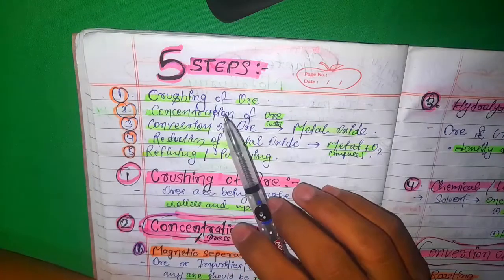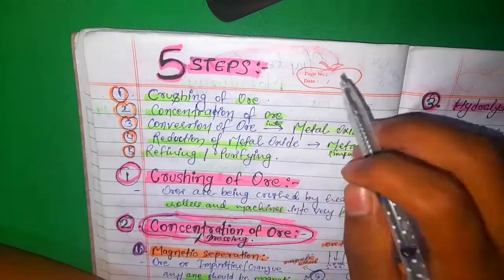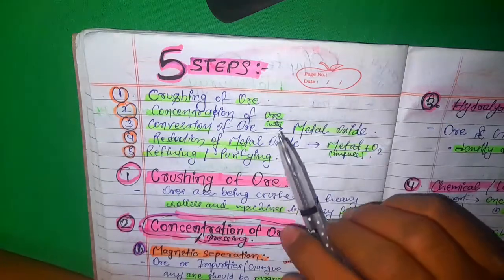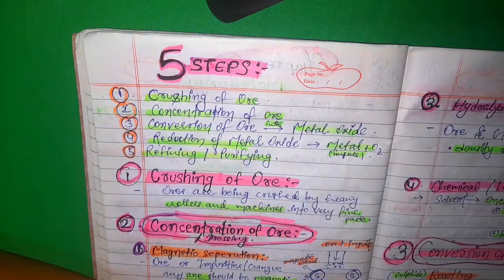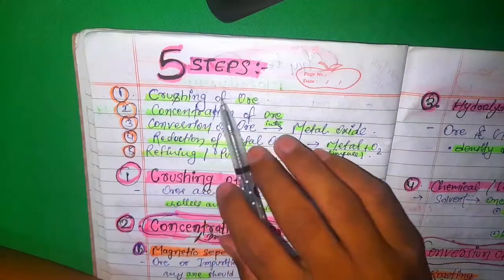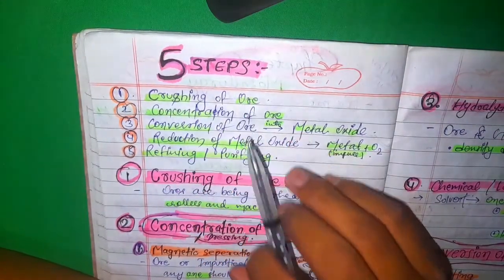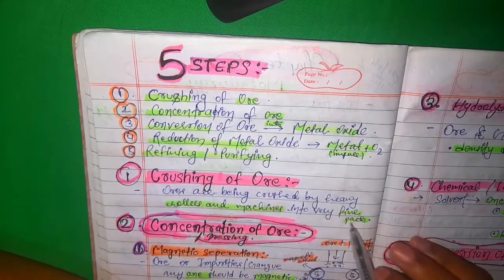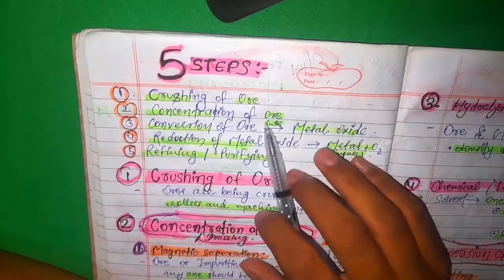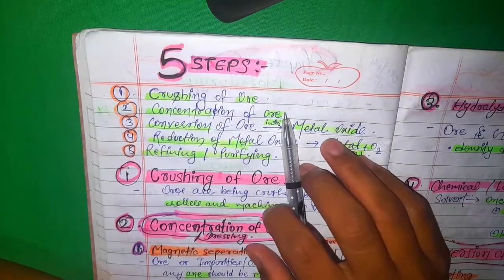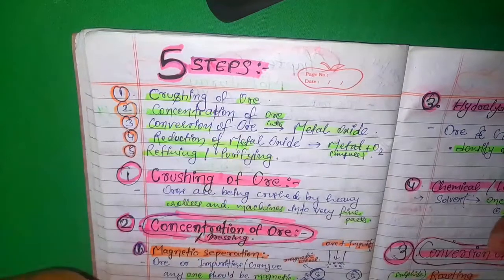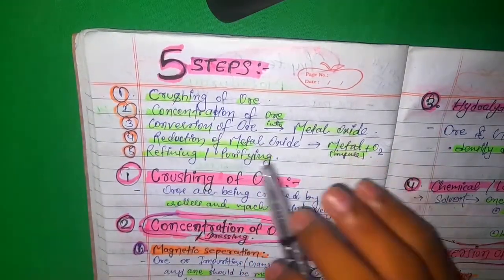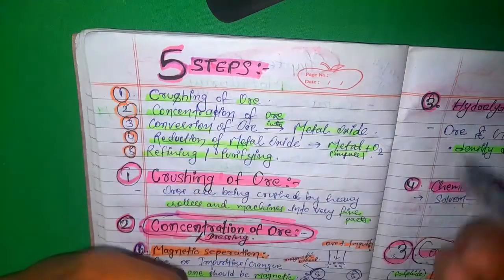Now next is the 5 steps for extraction of any metal. This is in the reduced syllabus, but we will study it so that we can understand the further part. First step is crushing of ore. Ores are crushed by heavy rollers and machines into very fine parts. Then the concentration of ore, meaning filtering out the ore from the impurities, and then conversion of ore into metal oxide.